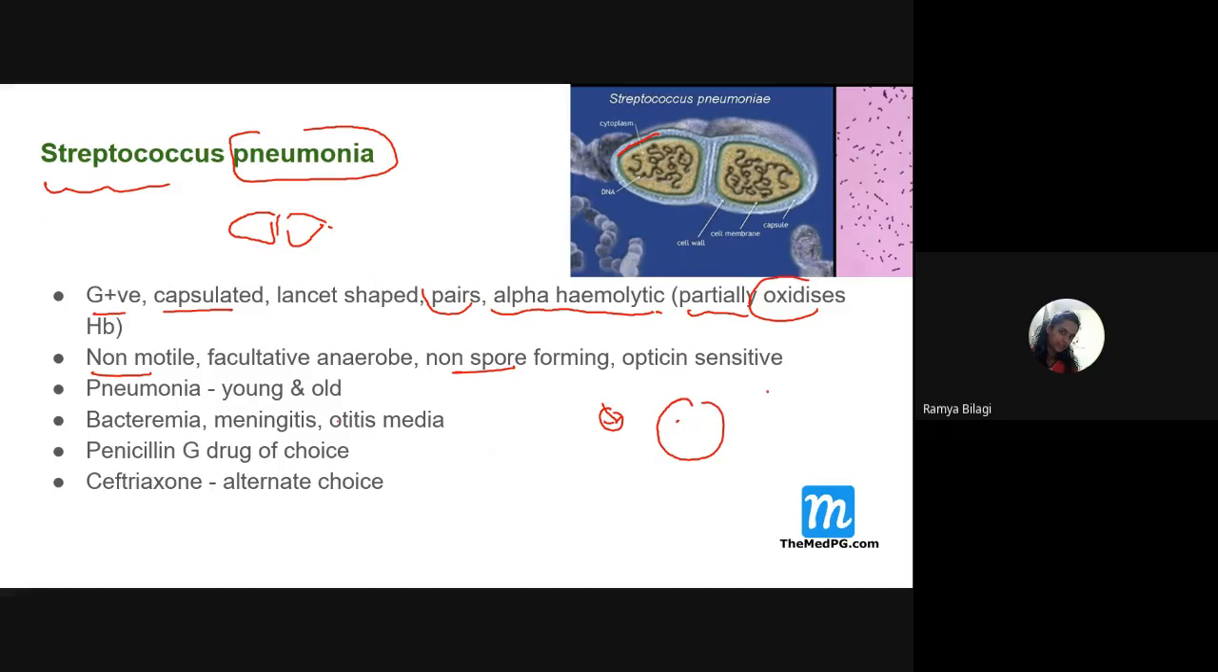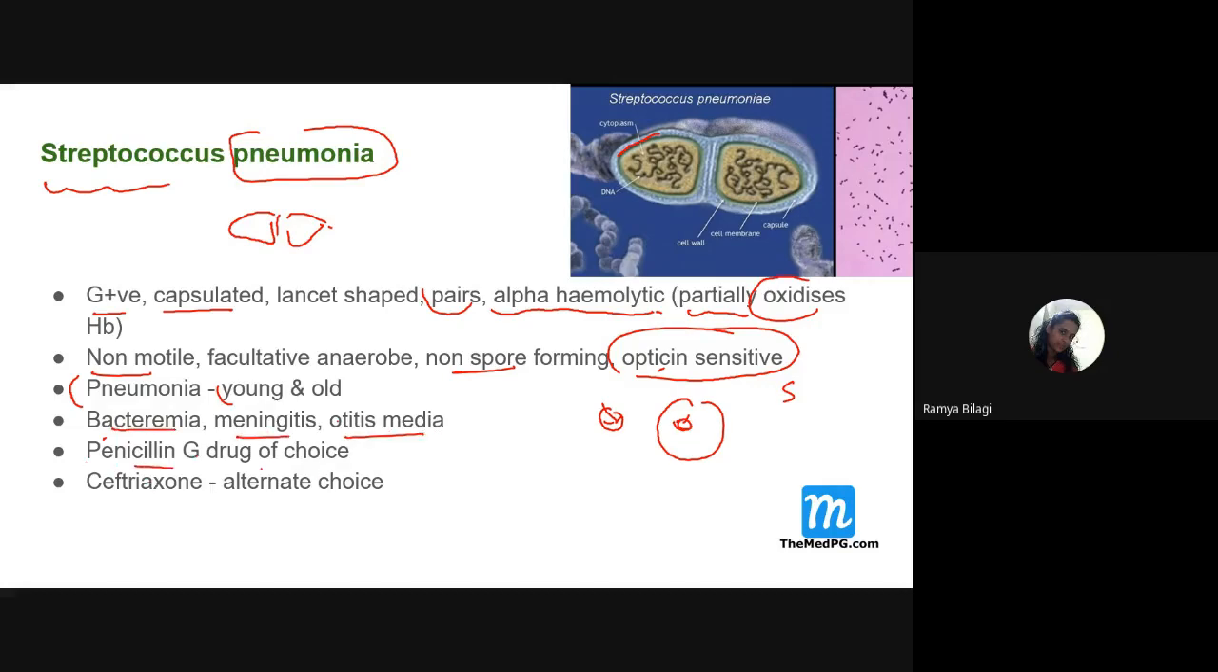Whereas Streptococcus viridans is optochin resistant. Even though we put optochin, it will keep on growing because optochin has no effect on it. Streptococcus pneumoniae particularly infects the young and the old, and it is a common causative agent of bacteremia, meningitis, and otitis media.